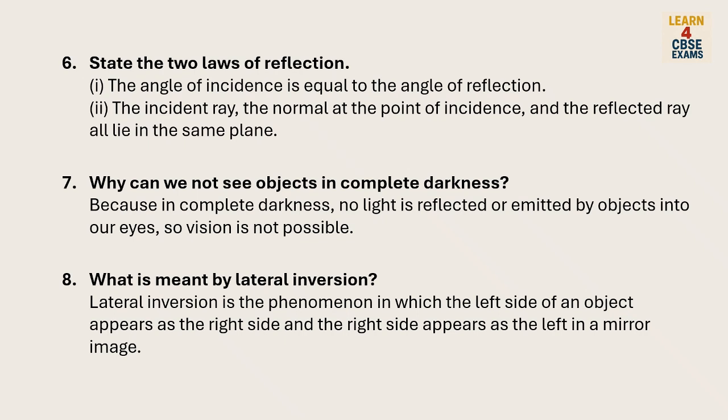I. The angle of incidence is equal to the angle of reflection. II. The incident ray, the normal at the point of incidence, and the reflected ray all lie in the same plane. Why can we not see objects in complete darkness? Because in complete darkness, no light is reflected or emitted by objects into our eyes, so vision is not possible.